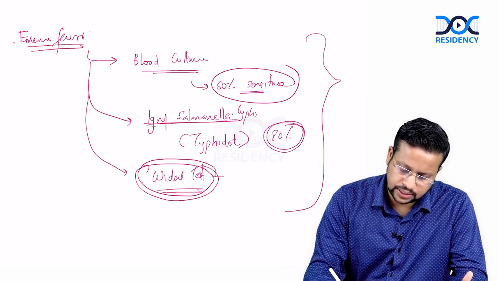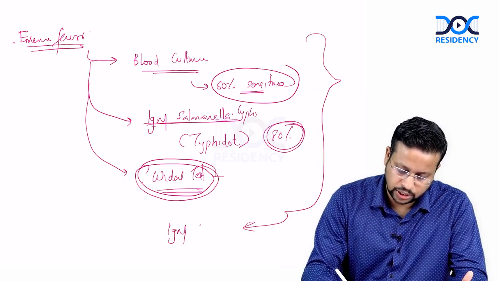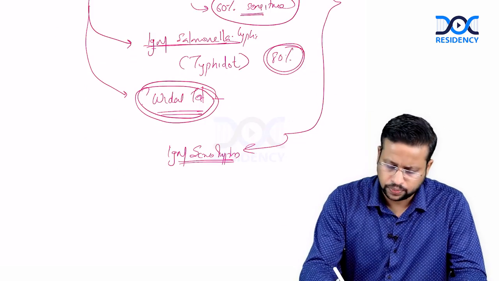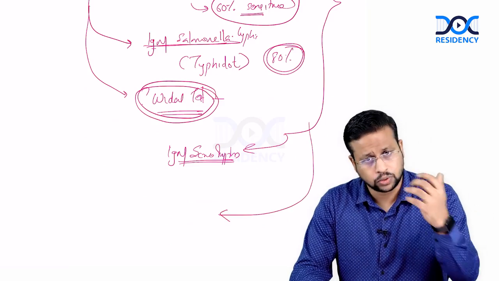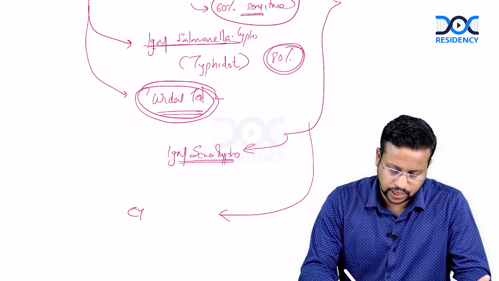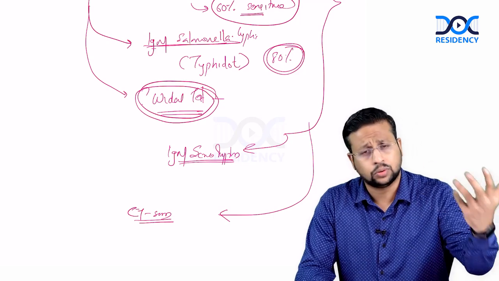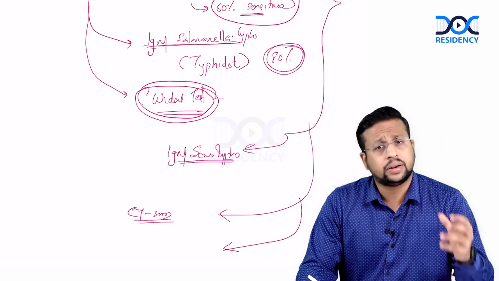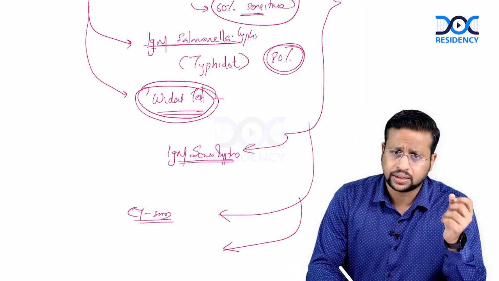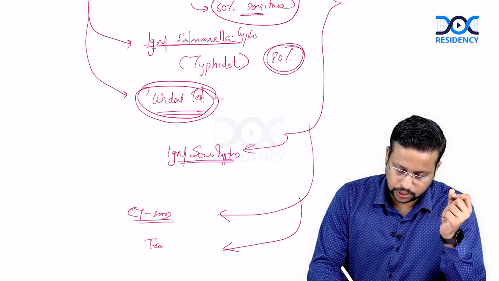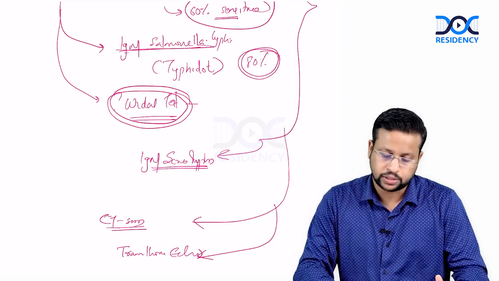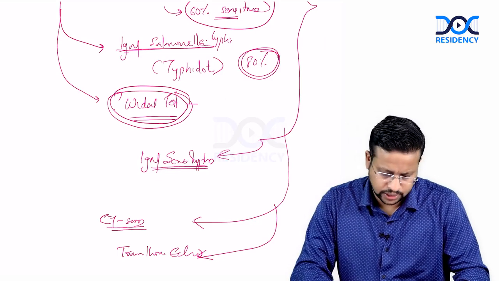Now, if these investigations are negative, then I would also send an IgM scrub typhus. If that is also negative, extra-pulmonary tuberculosis is also one possibility that I have kept. So I may do a CT scan of the abdomen and thorax, looking for extra-pulmonary tuberculosis. And infective endocarditis also needs to be kept in the back of the mind. Even if the blood cultures are negative, I will at least do a transthoracic echo. So this is a stepwise pattern. I don't want to do all of them straight away, but I did the basic investigations.